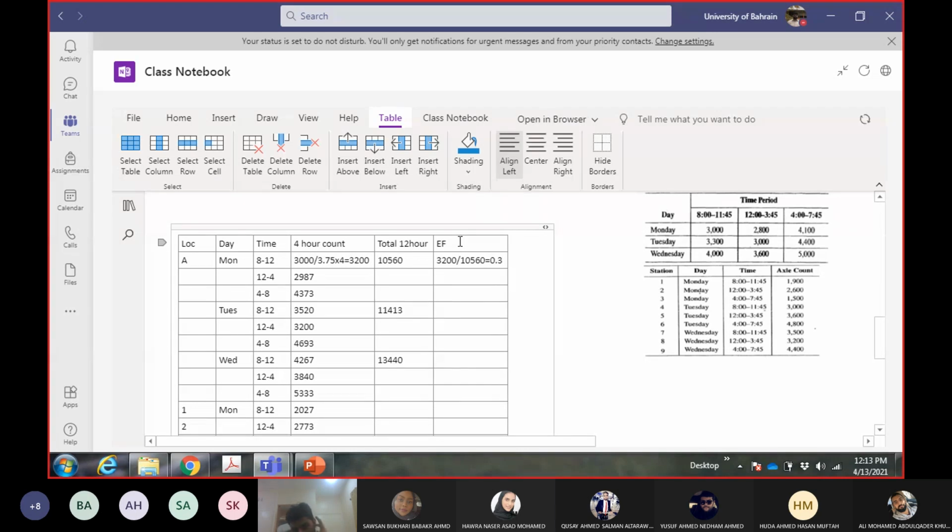Okay. Then 2987 divided by 10560: 0.28. Next, 0.41.